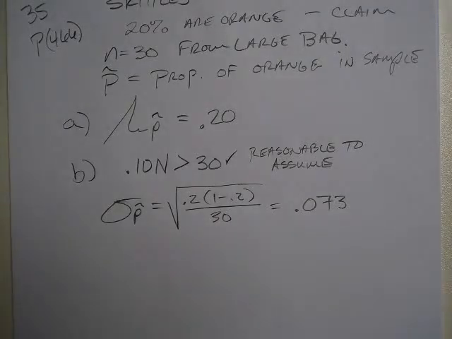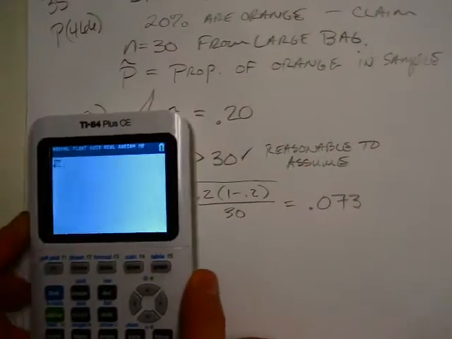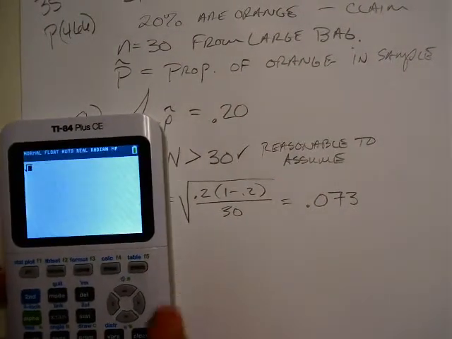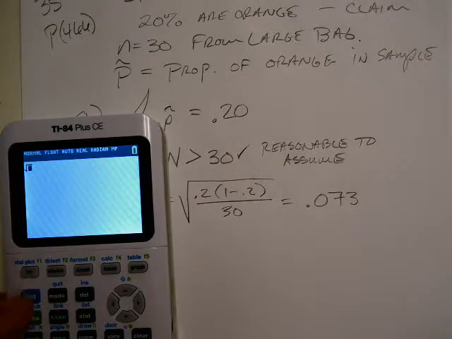We have had one calculator out there where I had a student do something like this: 0.2 times 0.8 divided by 30, and that student got an error when they put the fraction underneath the radical.